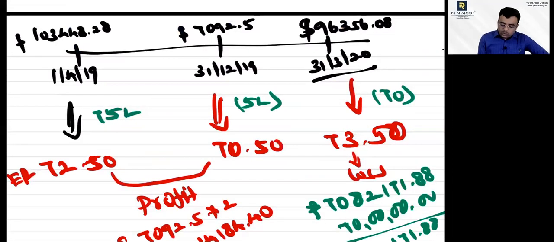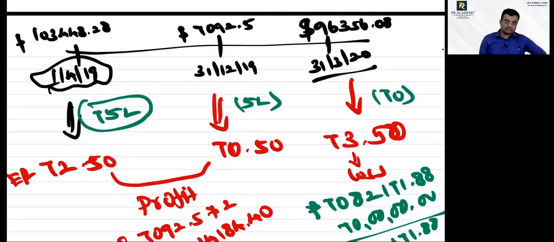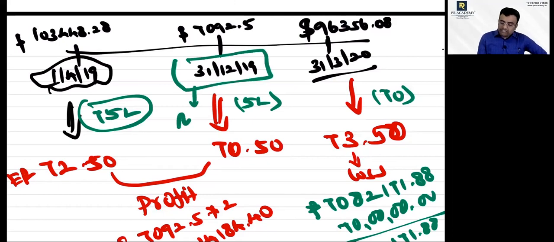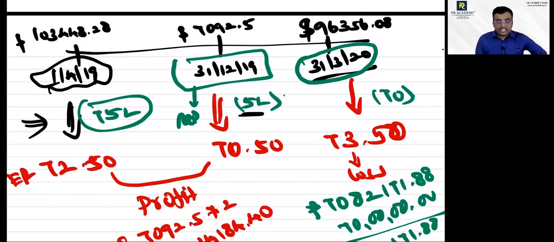On 1/4/2019, how much did I borrow? 75 lakhs. As on 31/12/2019, I have repaid 5 lakhs. Then on 31/3/2020, I will be having only 70 lakhs. Are you clear with the first item? Total 75 lakhs, and I repaid on 31/12/2019 to the tune of 5 lakhs. So the balance will be 70 lakhs. Yes or no? Yes, sir.